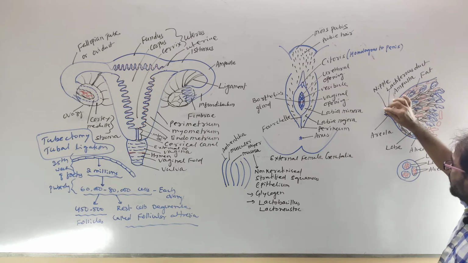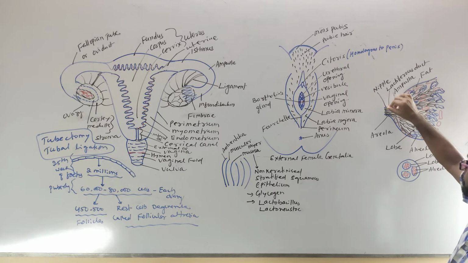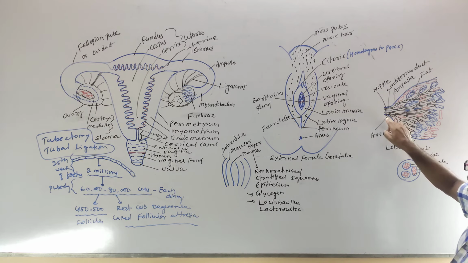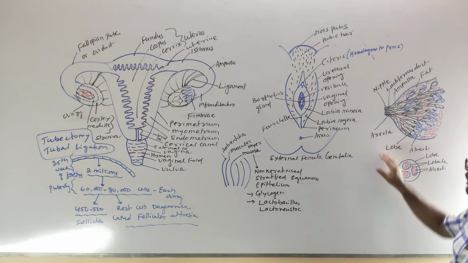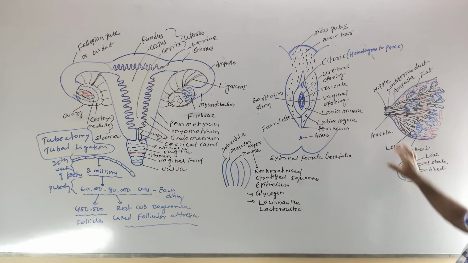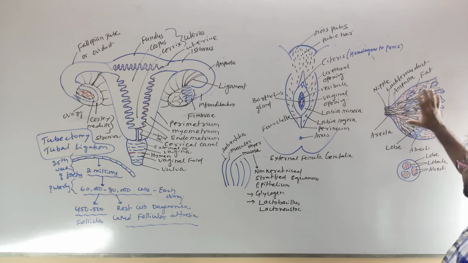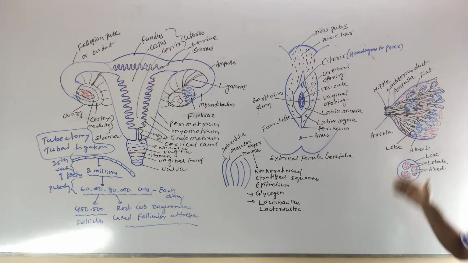The breast opens outside through a projection called the nipple. The nipple contains a number of pores. The part around the nipple is a pigmented area called the areola. The areola contains some circular muscles. Inside the breast, a number of mammary glands are present. The number of mammary glands also increases during pregnancy.